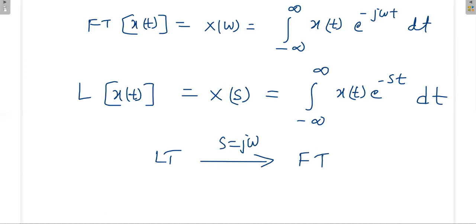But s equal to j omega is okay only when you want to get the Fourier transform. In general, s is sigma plus j omega.